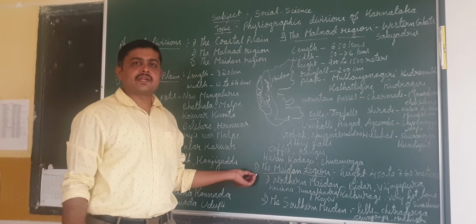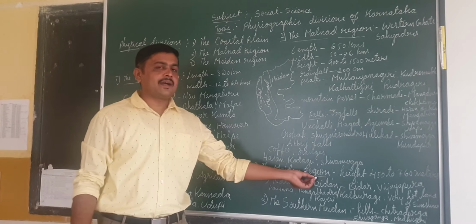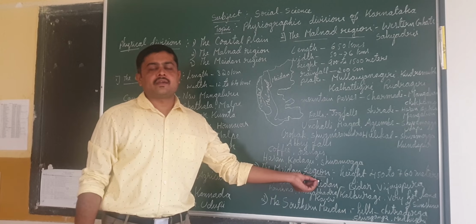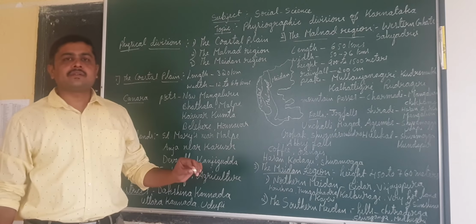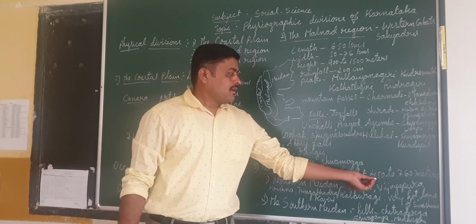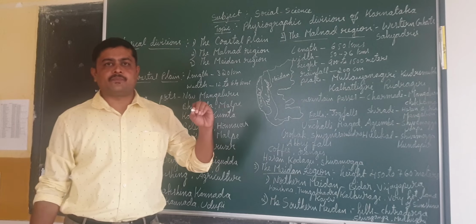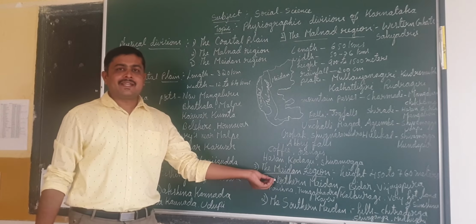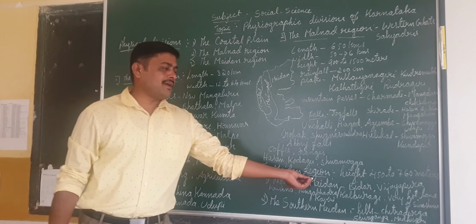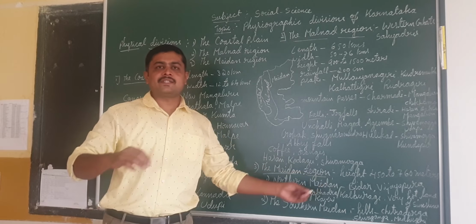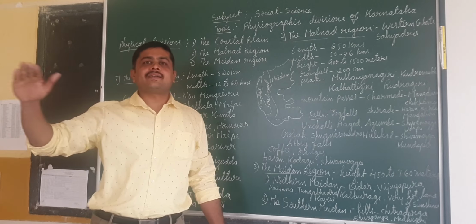Okay, so next, the next physical division is the Maidan region. This Maidan region is 450 to 760 meters above sea level. From the name only we can understand the Maidan region. It has only flat land.